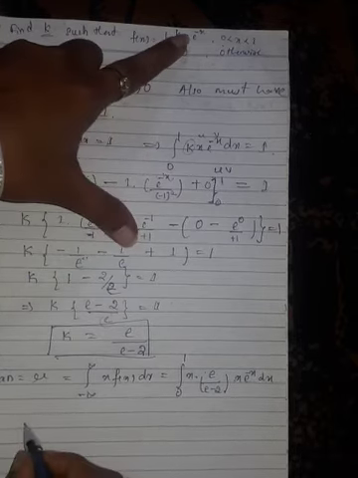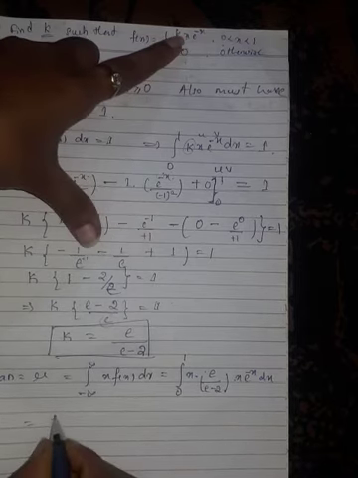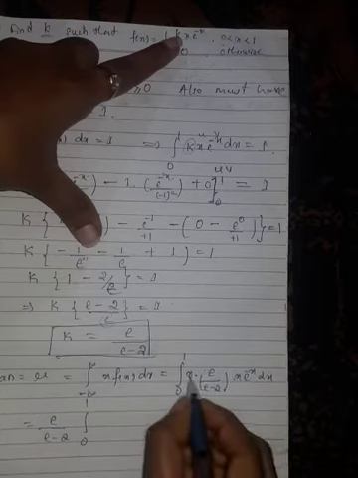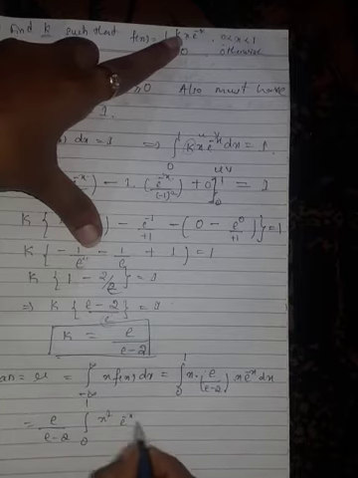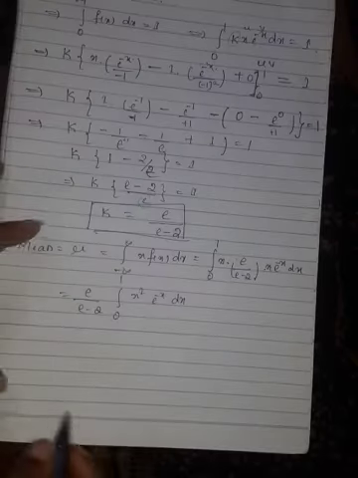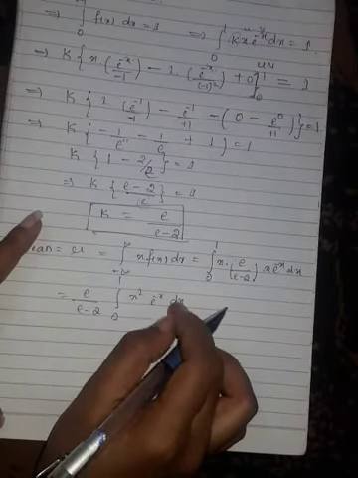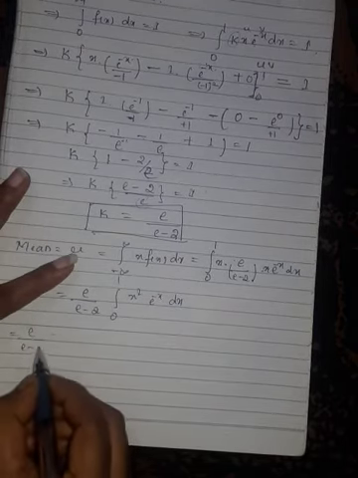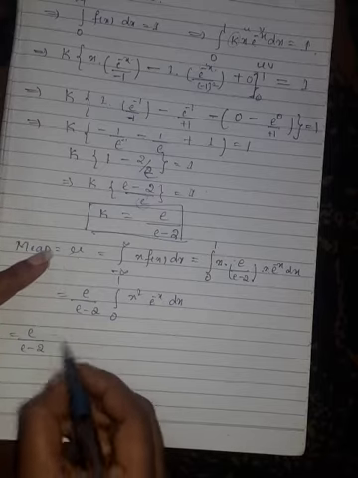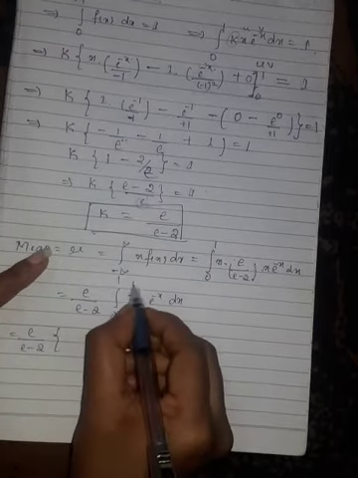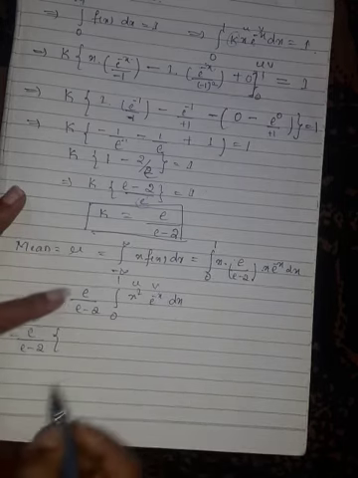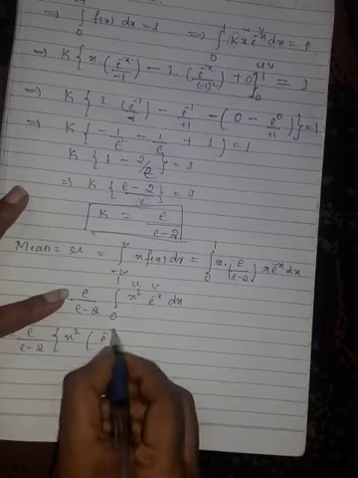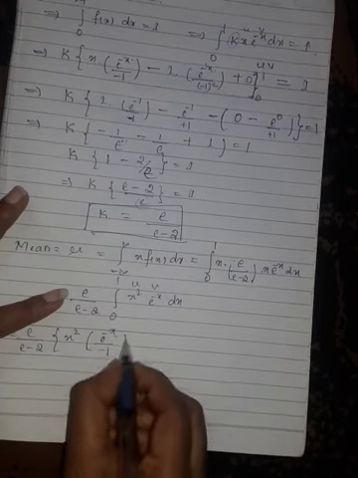Now simplify this one. Take this e by e minus 2, which is a constant, outside. Integration from 0 to 1, x into x is x square, e raised to minus x dx. Now you can see this is also in terms of u into v, so here also I will apply Bernoulli's rule. Take x square as u and this as v. I keep u as it is, that is x square, and the integration of e raised to minus x is e raised to minus x divided by minus 1.